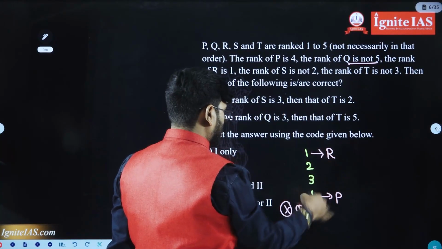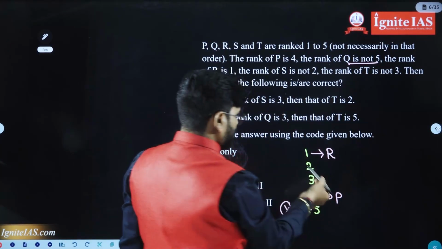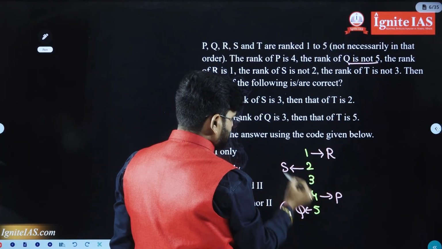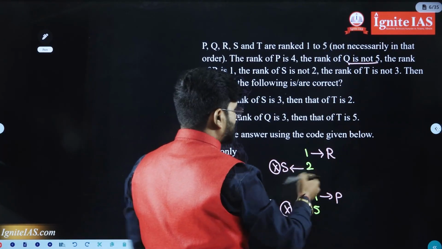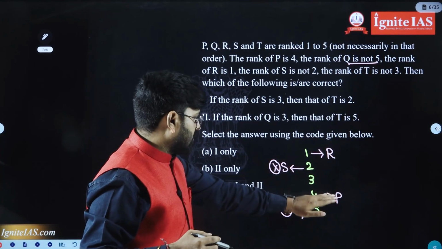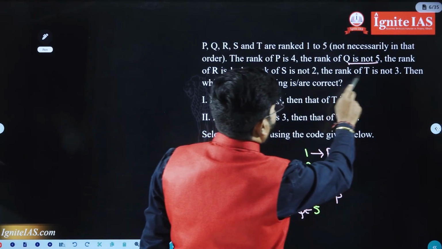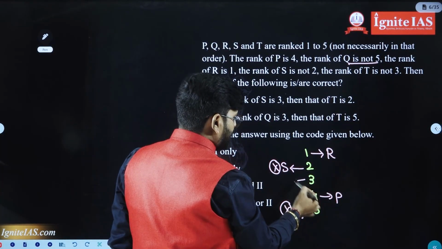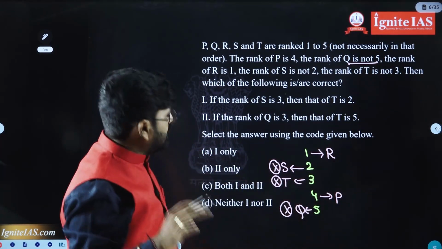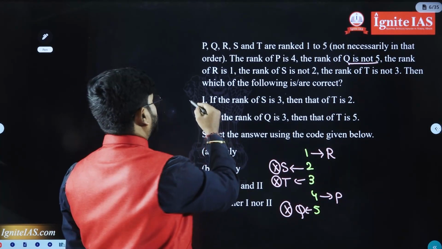The rank of P is 4, but the rank of Q is not 5. The rank of S is not 2. Okay, S should not be at 2, Q should not be at 5, we know R should be at 1, and P should be at 4. Now, the rank of T is not 3. Okay, this was the given clue in the question. Now, statement 1.